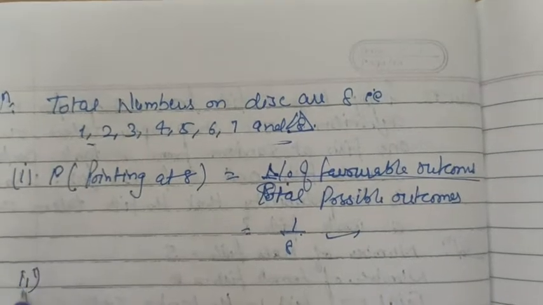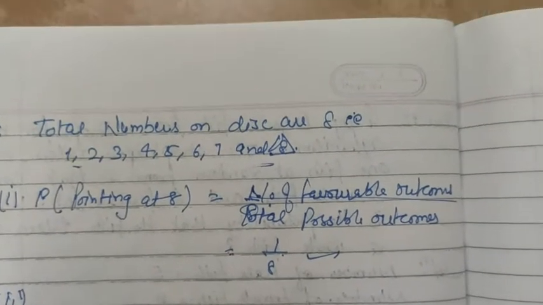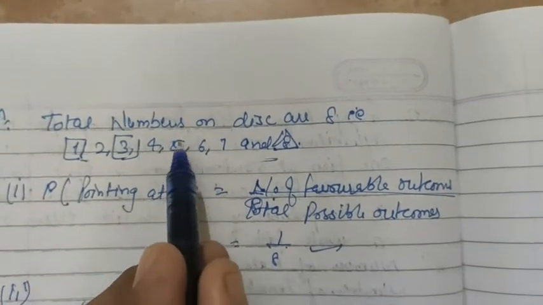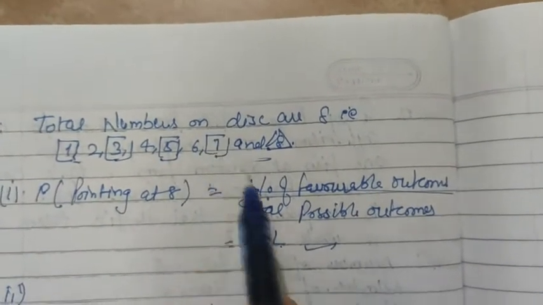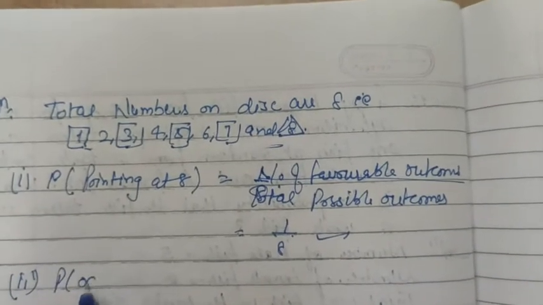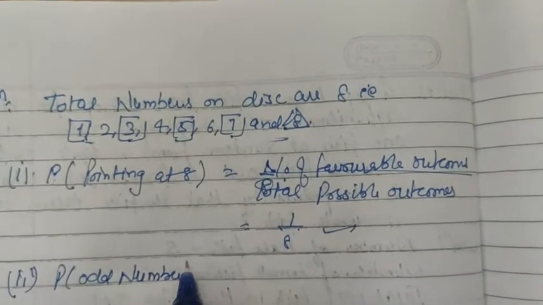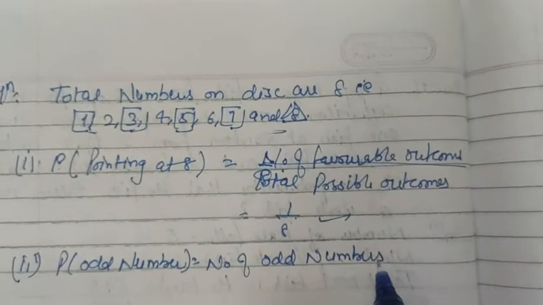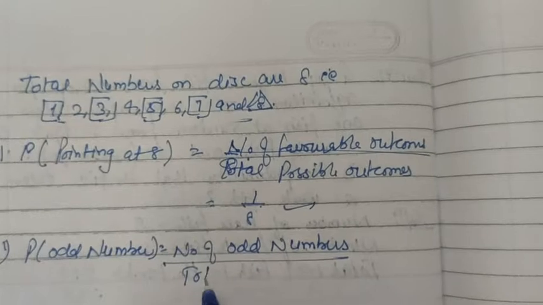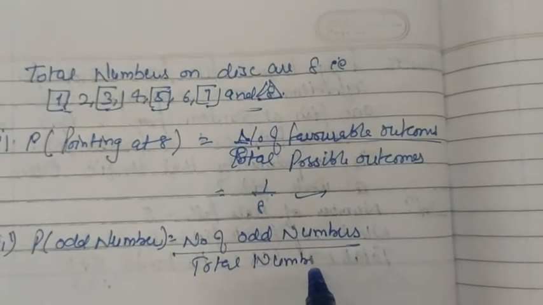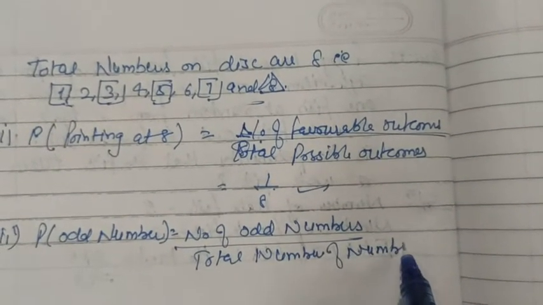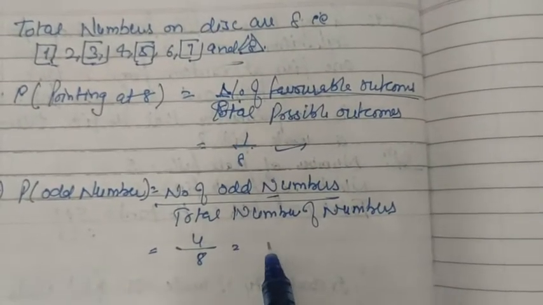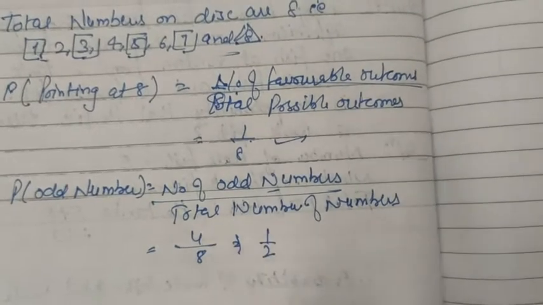In the next part we are to find an odd number. We have 1, 3, 5 and 7, so 4 odd numbers. So the probability of an odd number would be the number of odd numbers upon the total number of numbers. We have 4 odd numbers and a total of 8 numbers, so this becomes 1 by 2. So the probability is 1 by 2.